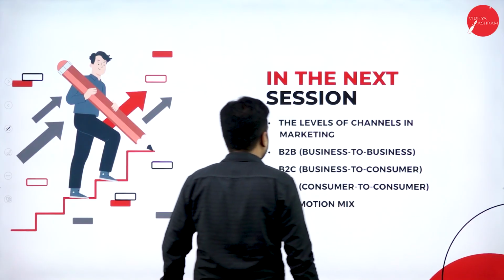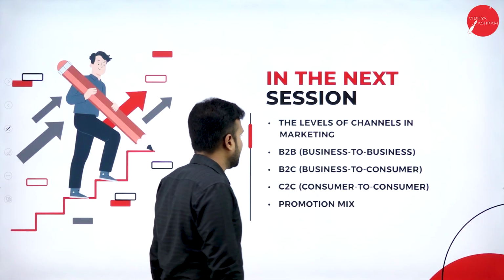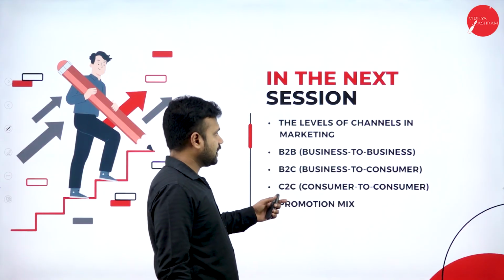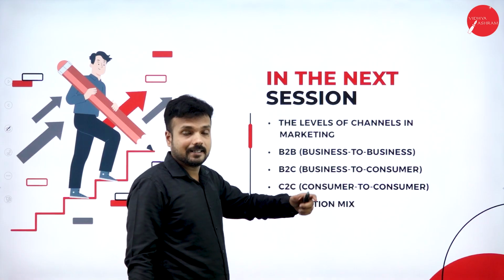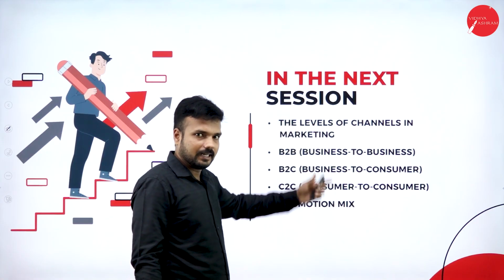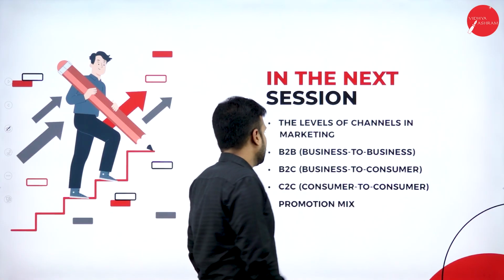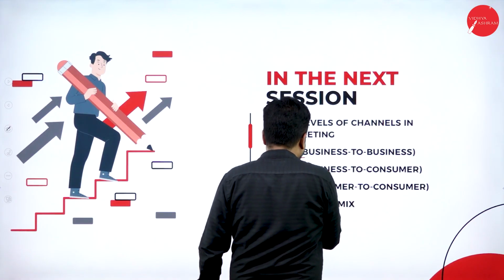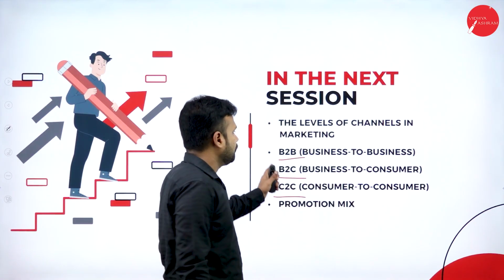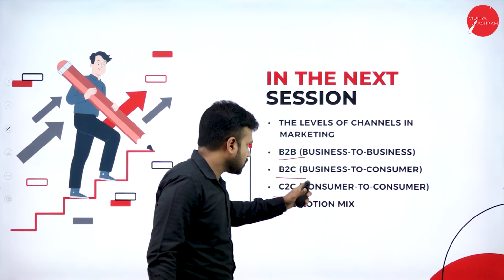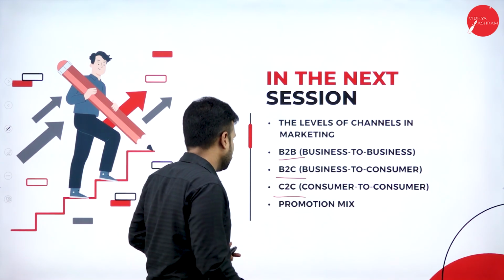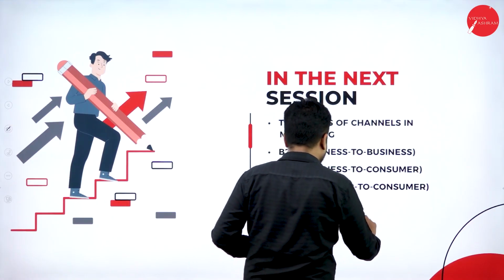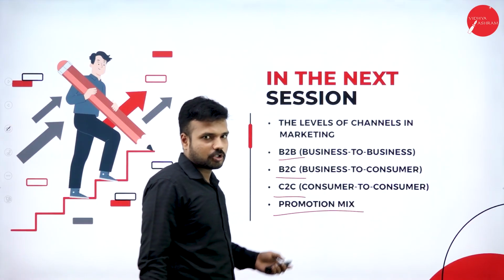In the next session, we are going with the levels of channels in marketing. When it comes to marketing, there are 3 levels of channels. What we learned is types of marketing channels; these are levels of marketing channels: B2B, B2C, and C2C. That is business to business, business to customer, and customer to customer, and how exactly the transaction is going to happen. Later, we are going with the promotion mix. Thank you.